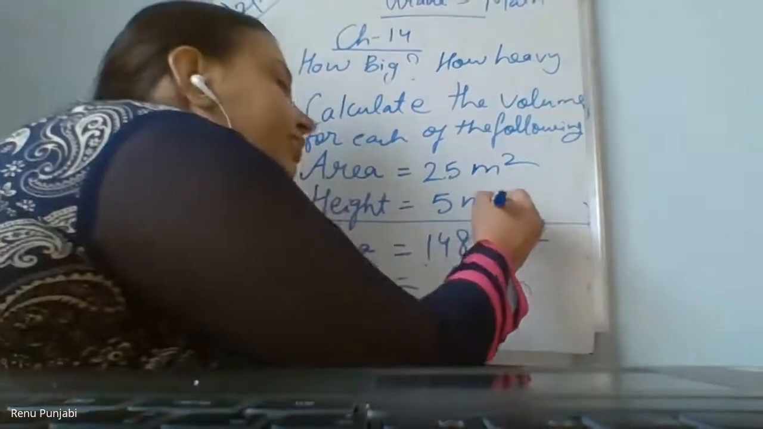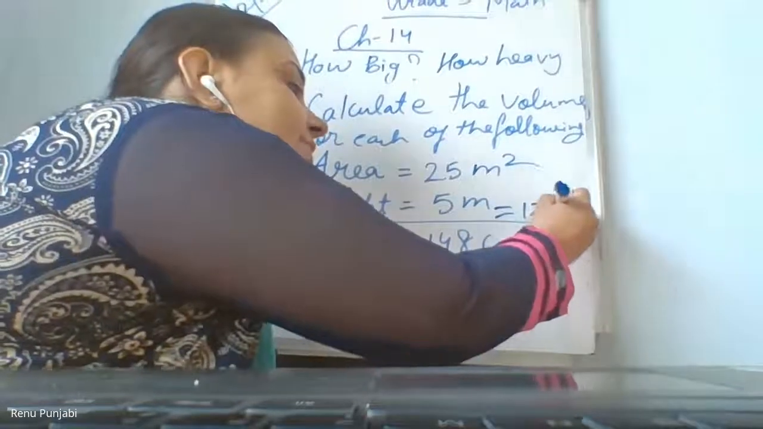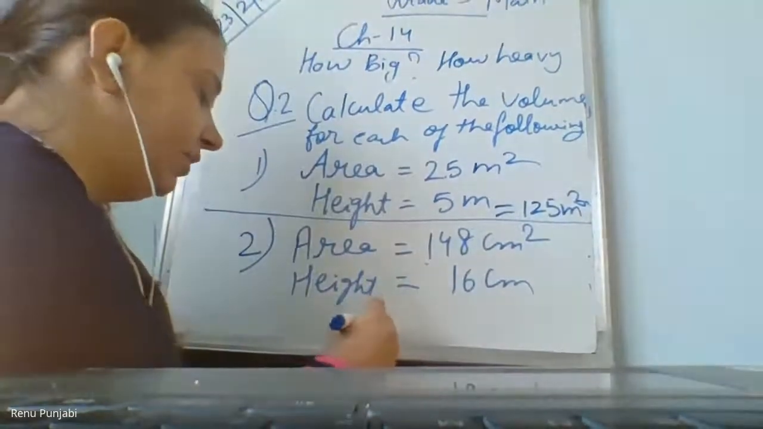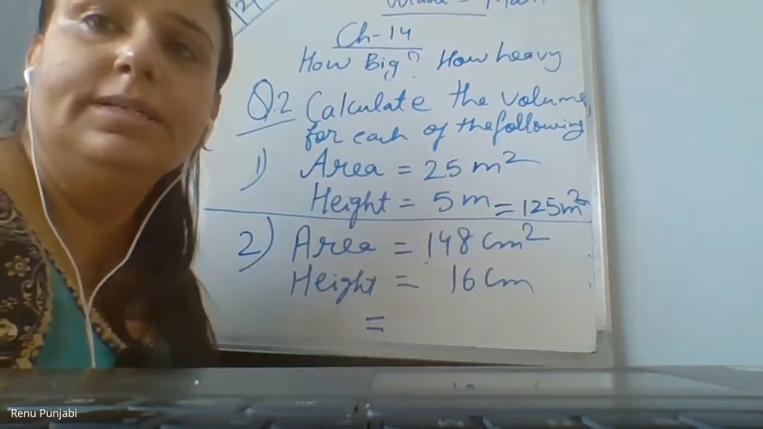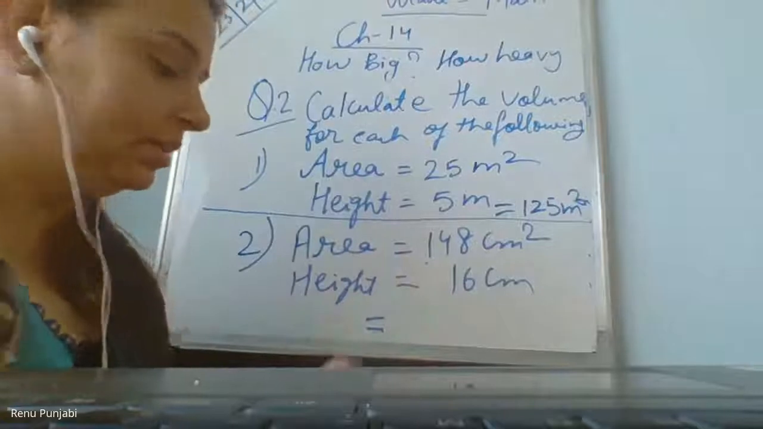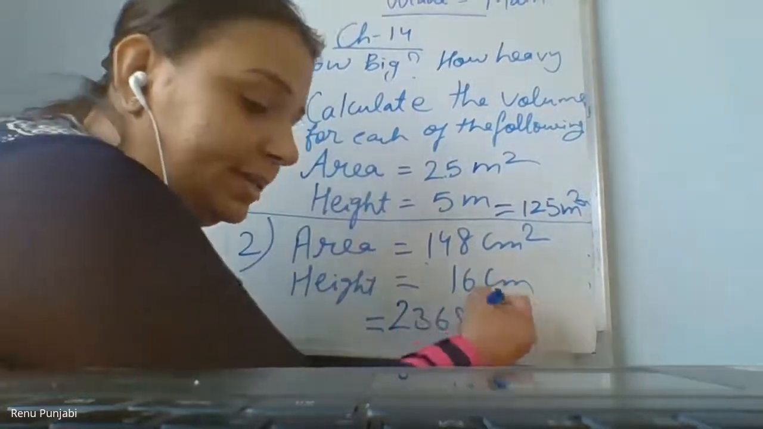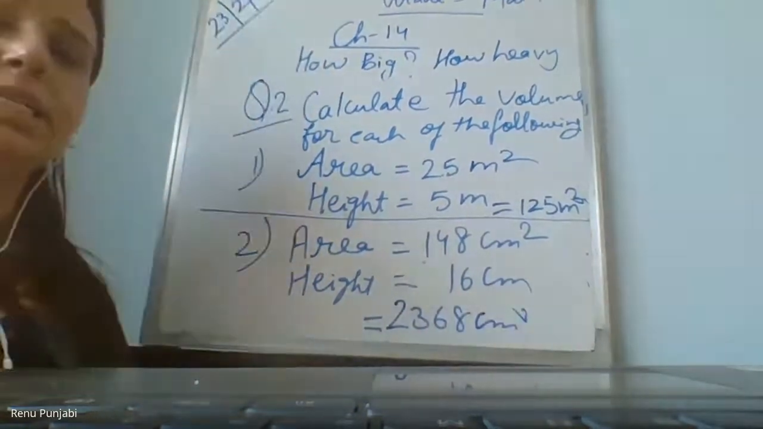So the answer of the first one, I am only writing the answer of the first one, is 125 meters cube. And the answer of the second, please write in the chat box, then only I will write. Ma'am, I have written. 2368 centimeter cube. Yes.